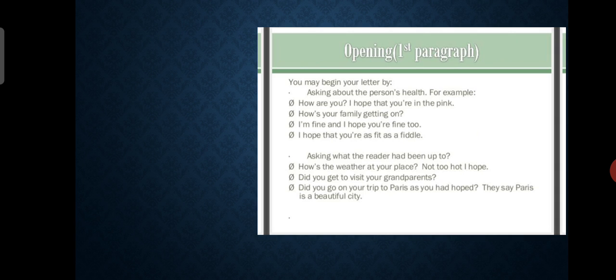Then comes the first paragraph. You may begin your letter by asking about the person's health. For example, how are you? I hope that you are in the pink. How's your family getting on? I am fine and I hope you are fine too. I hope that you are as fit as a fiddle. So these are a few sentences, a few phrases, which you can use in writing your letter.